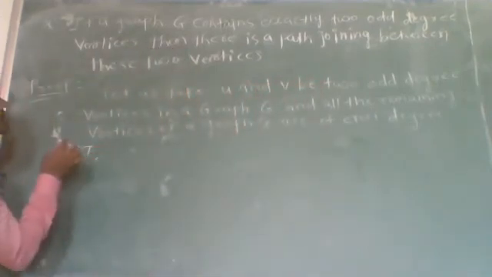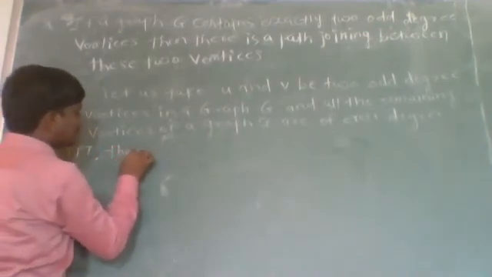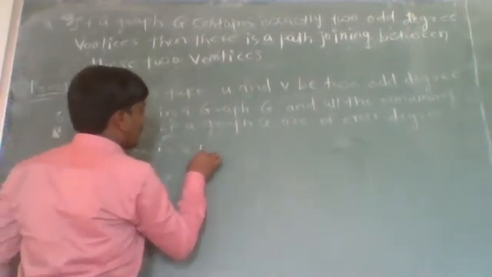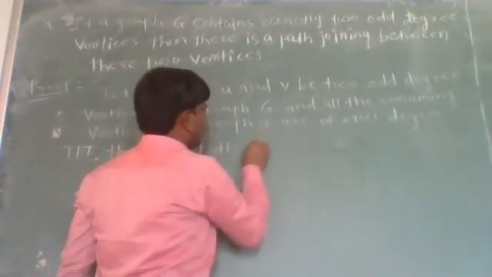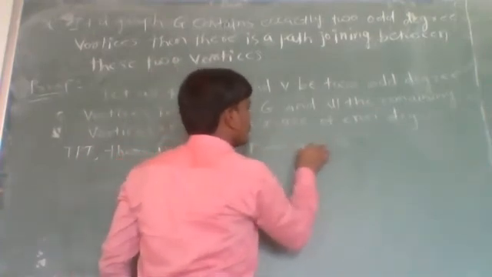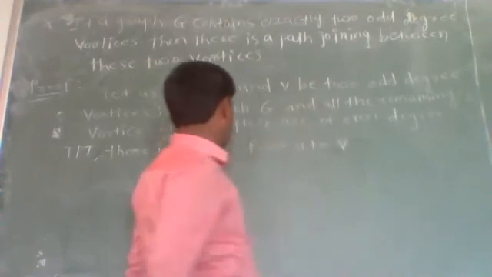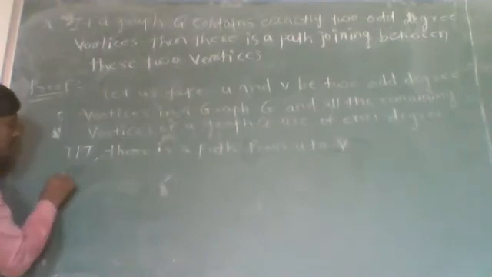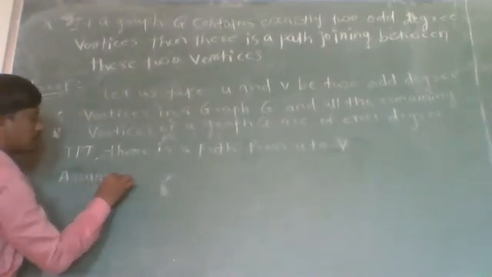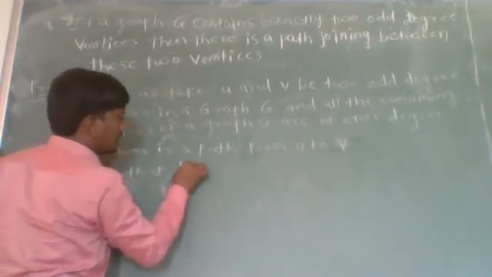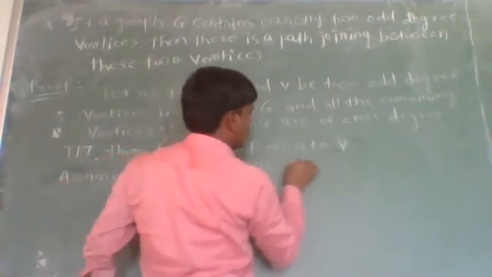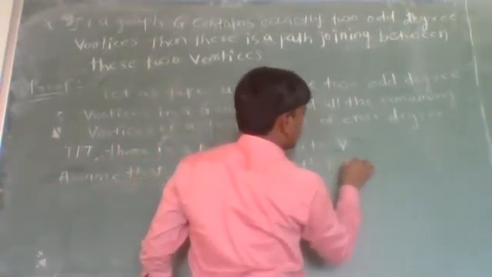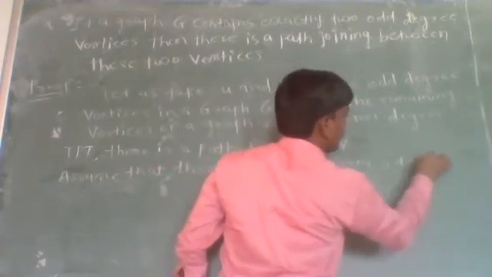To prove that there is a path from u to v, let us assume that there is no path from u to v.